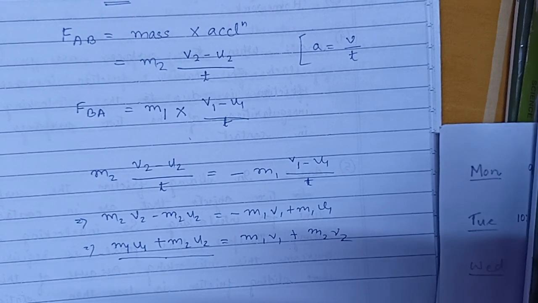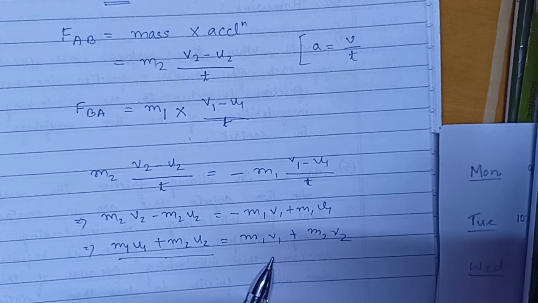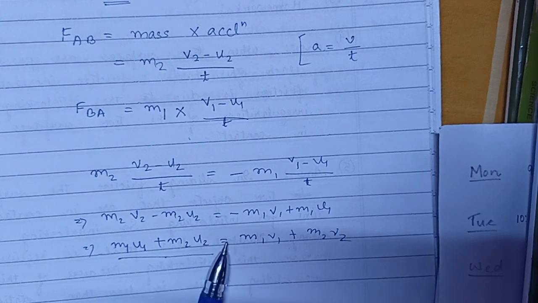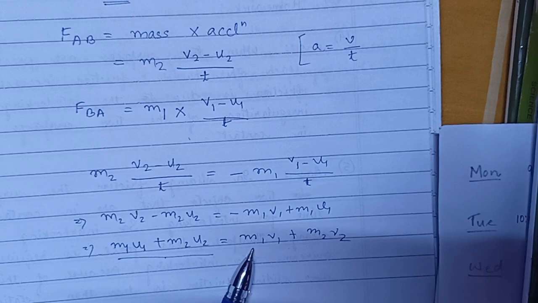The total momentum remains conserved or constant. The total momentum of two bodies before and after collision is the same, and this proves the law of conservation of momentum.